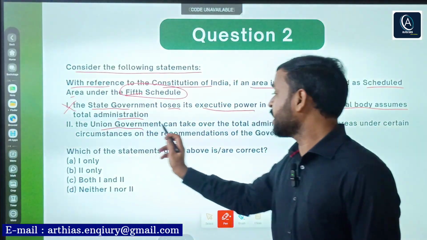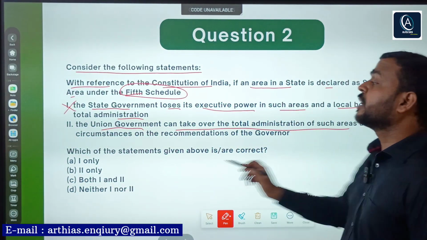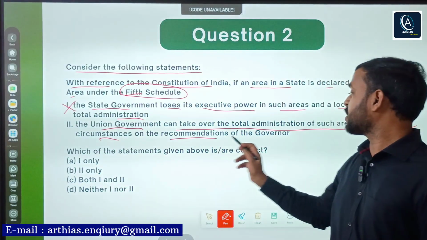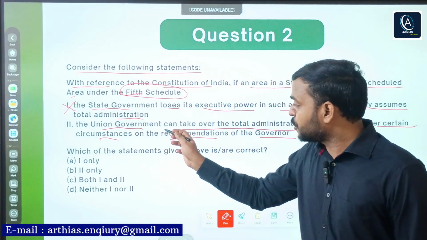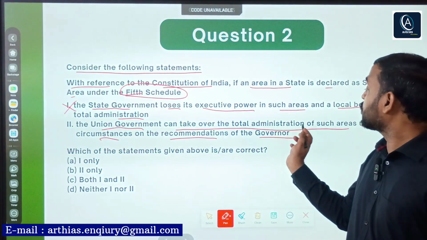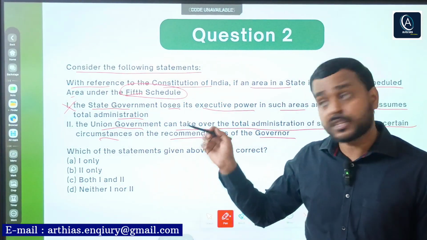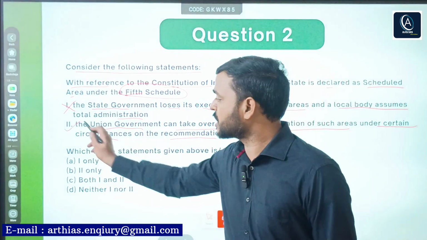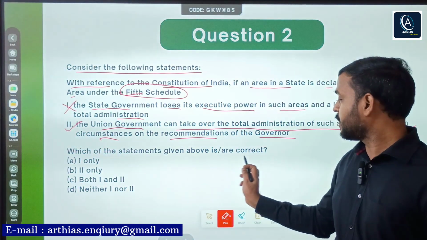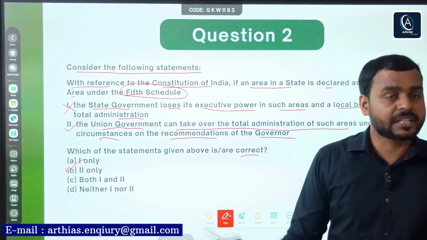Second, the Union government can take over the total administration of such an area under certain circumstances on the recommendation of the Governor. Yes, only on the recommendation of the Governor can the Union government take over the administration of such an area. But there are conditions, and it should be recommended by the Governor. So this statement is correct. You can clearly see only the second statement is correct. Option B is the right answer.